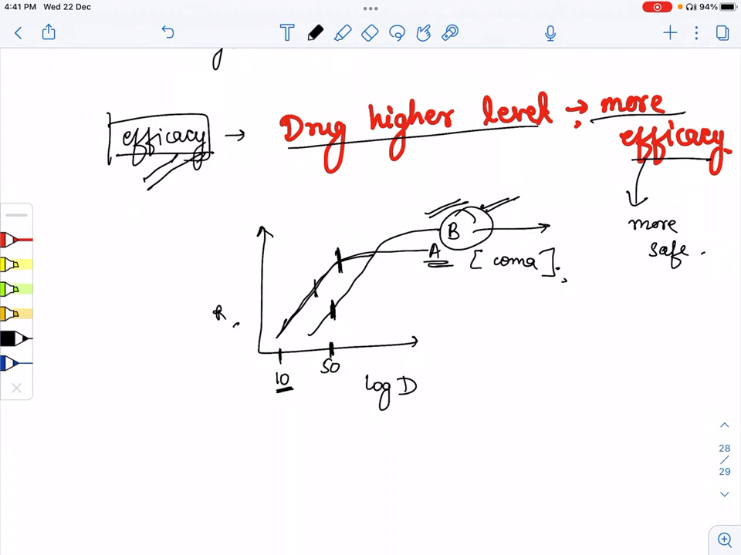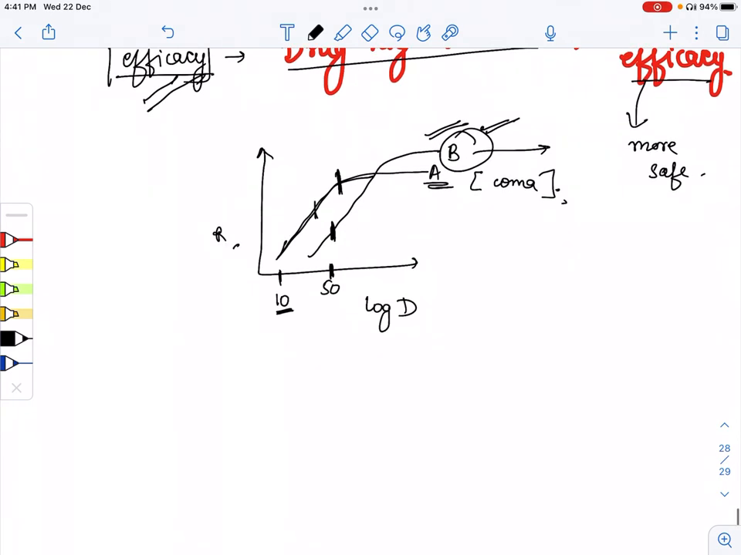And for the slope, for the safety of a drug, if the slope is more flat, then that drug is safest. So here also we can see that this line is more flat as compared to this line. So which line is more safe? B line is more safe. B slope is more safe. So in this way we can identify efficacy, potency, and slope. I hope all these concepts will get clear.